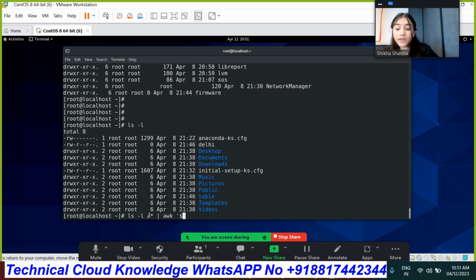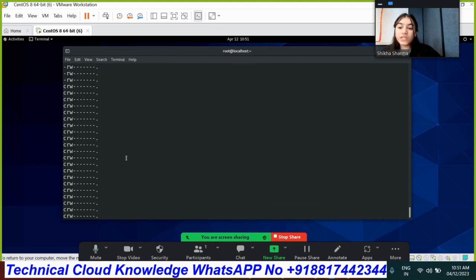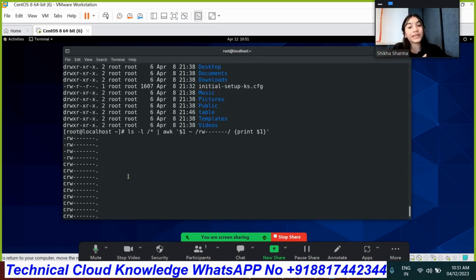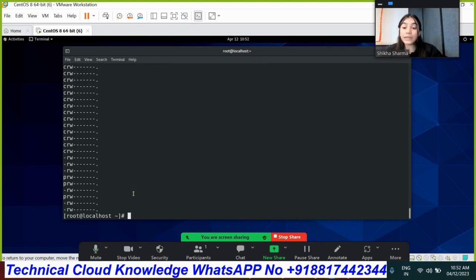awk, under field number 1, I want to check the permission. Paste here the permission, close this and print field number 1. You will get the output. Okay, so that many times this permission has been coming. So that's how we are able to check the field permission as well. Sorry, how many times the permission which we are referring to, or the pattern which we want, how many times the pattern is coming, and whether that pattern is available in the content or not. If it is not available, it will not provide us any output.